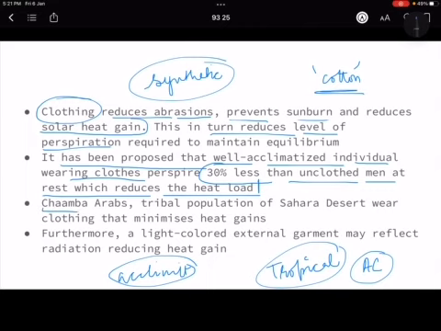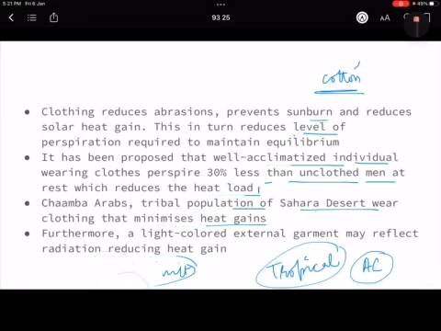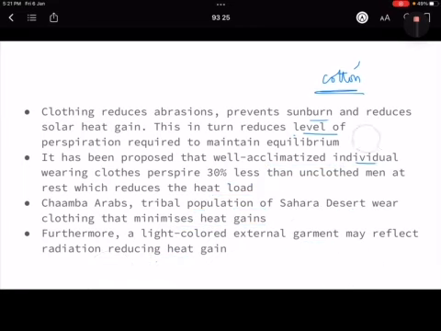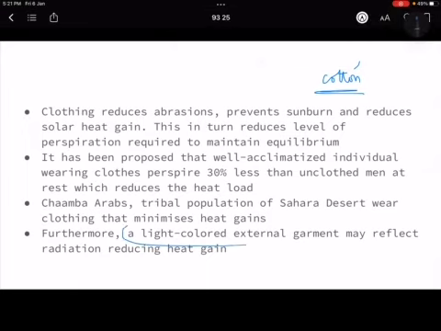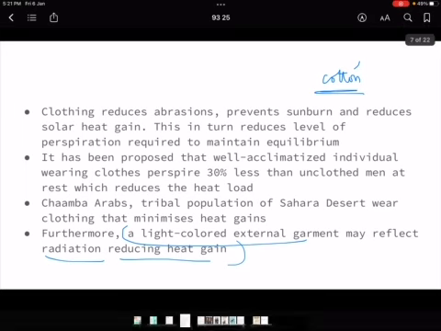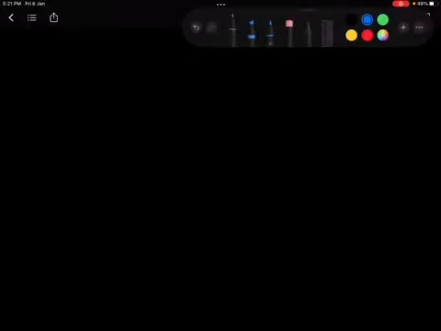Now comes the Chamba Arabs. Tribal populations of the Sahara wear clothing that minimizes heat gain. Like we were talking about cotton, you can wear cotton, you can wear light colored clothes and all of that. Furthermore, a light colored external garment may reflect radiation, reducing the heat gain. We have talked about this. Now let me just summarize this for you so that there is no doubt about this. So we talked about adaptation.